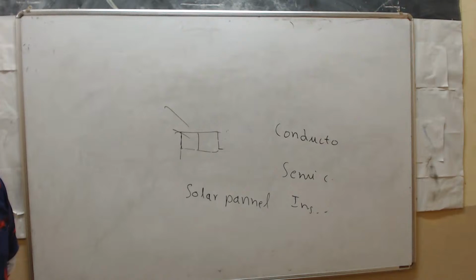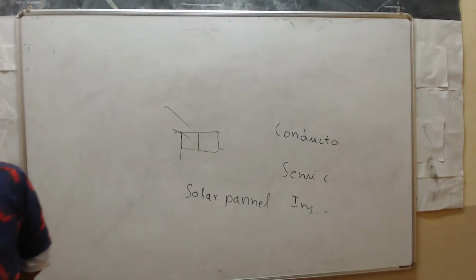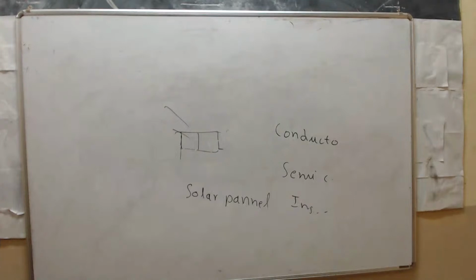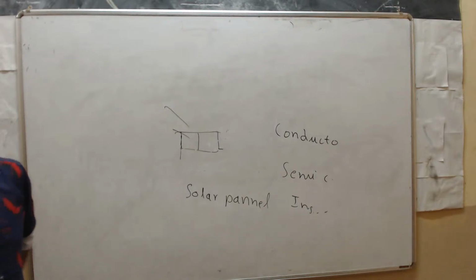Next, the limitations of solar energy. What are the limitations? It is not available at night. That is one of the biggest disadvantages of solar energy. Next, the availability of solar energy at a place varies from time to time. For example, during cloudy days the intensity of solar energy decreases.